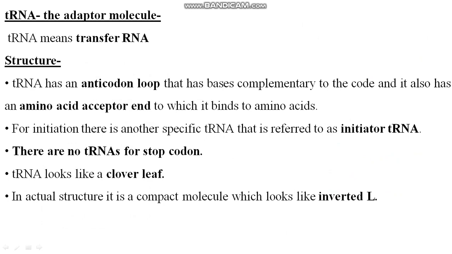For initiation, there is another specific tRNA referred to as initiator tRNA. Initiator means it has complementary bases to AUG. Clear? There are no tRNAs for stop codons, right? If tRNA is not there, it means a stop codon is present. Clear? tRNA looks like a clover leaf. Its actual structure looks like an inverted L.